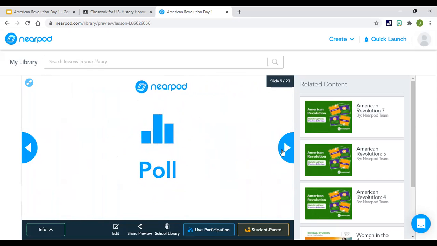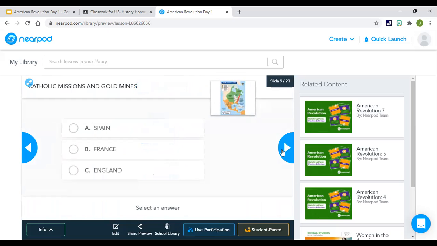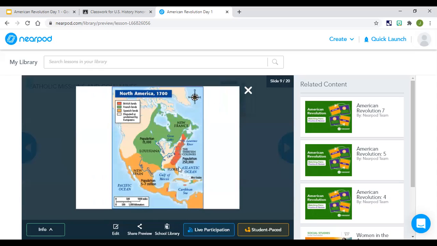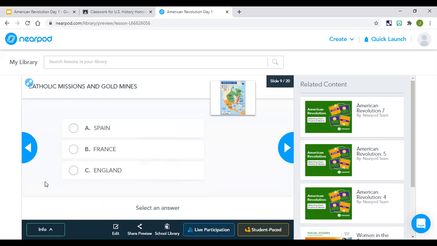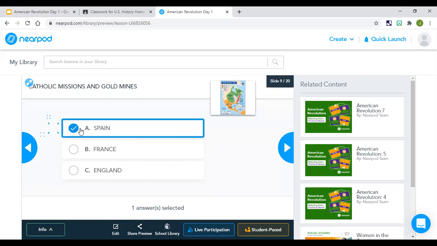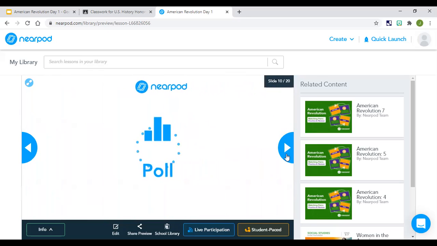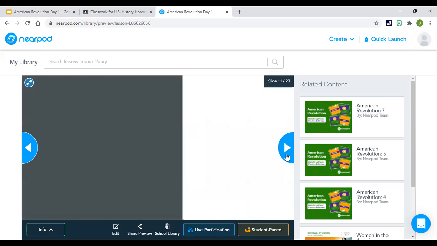Again, we'll do one more and then the rest of them you'll do on your own. Catholic missions and gold mines. We've talked about this before, right? Which one of these three focus primarily on spreading Christianity and looking for gold? The one with the 5.7? That's right, Spain. It's very easy, simple stuff like that. All right, and I'll let you guys do the rest.